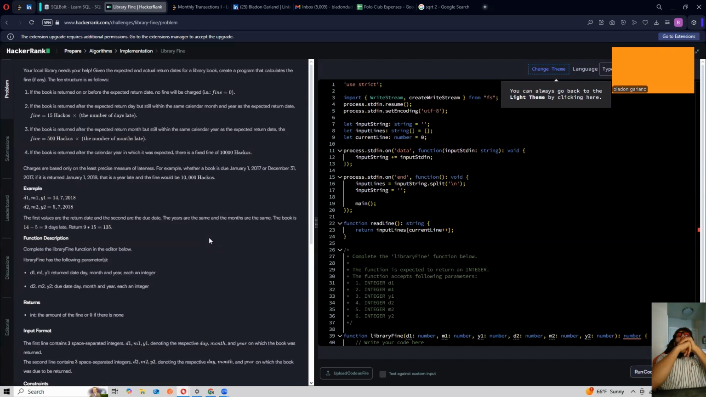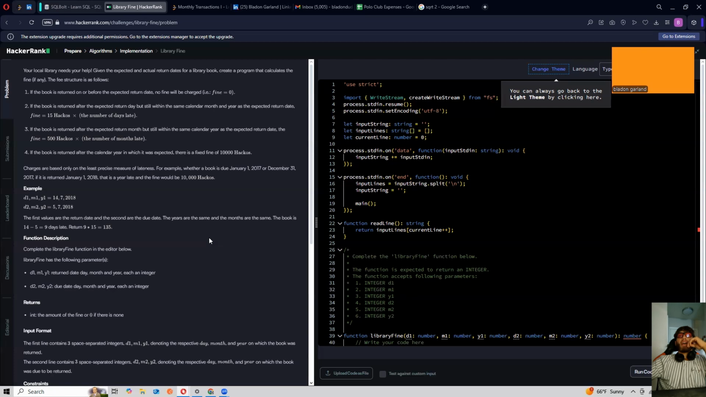Alright, so what we got here is it says your local library needs your help. Given the expected and actual return dates for a library book, create a program that calculates the fine, if any. The fee structure is as follows. If the book is returned on or before the expected return date, no fine will be charged. If the book is returned after the expected return date, but still within the same calendar month and year as the expected return date, the fine is 15 hackos, interesting, times the number of late days.